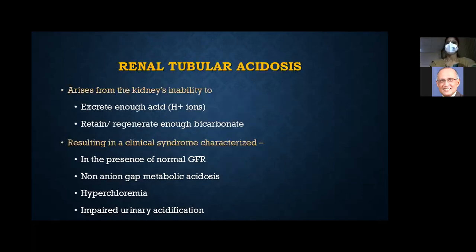So, what is renal tubular acidosis? It basically arises from the kidney's inability to excrete acid, and/or it is not able to reabsorb the bicarbonate which is being filtered, or it is not able to generate new bicarb. This results in a clinical syndrome with normal GFR, that is, serum creatinine is normal, and a normal anion gap metabolic acidosis, that is, hyperchloremic metabolic acidosis, and impaired urinary acidification. This is the syndrome complex.